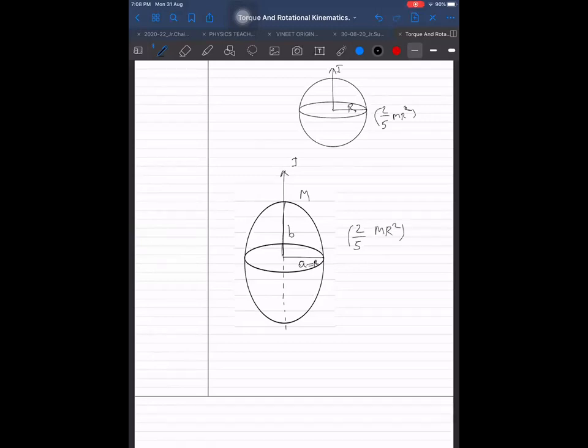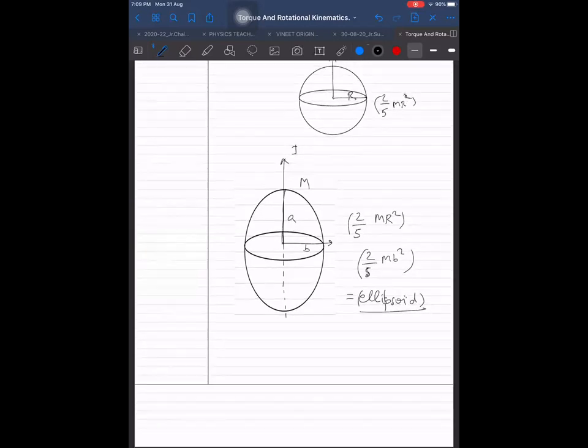Normally it is this, but now the radius is B. First of all, I should say the major axis is A and this is B. So we can write it as 2 by 5 into M into B square. So we are able to find the moment of inertia of this thing we call an ellipsoid. So for the moment of inertia of an ellipsoid, we are able to get so easily 2 by 5 into M into B square. Very easy to obtain.